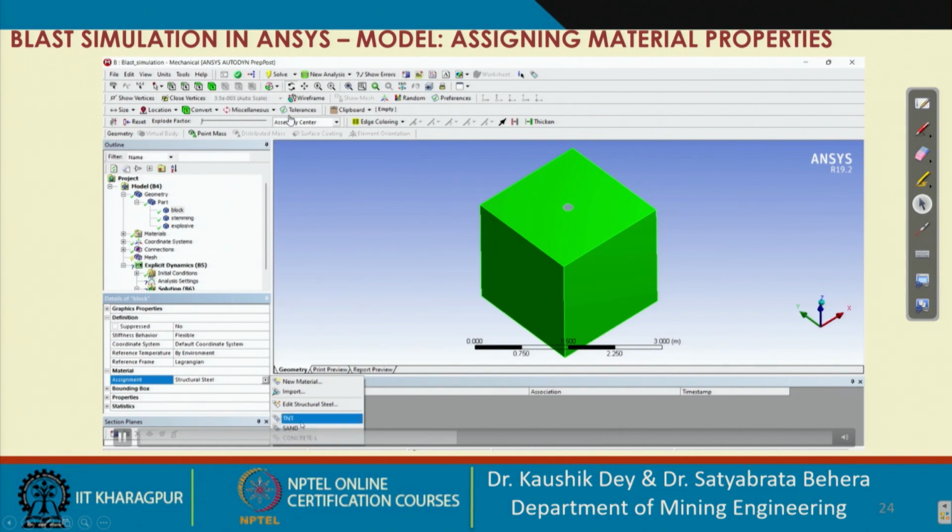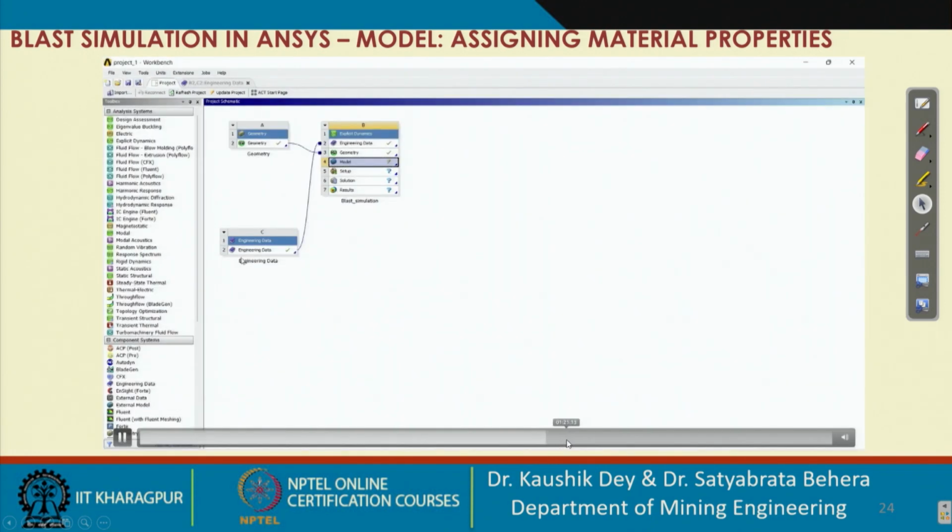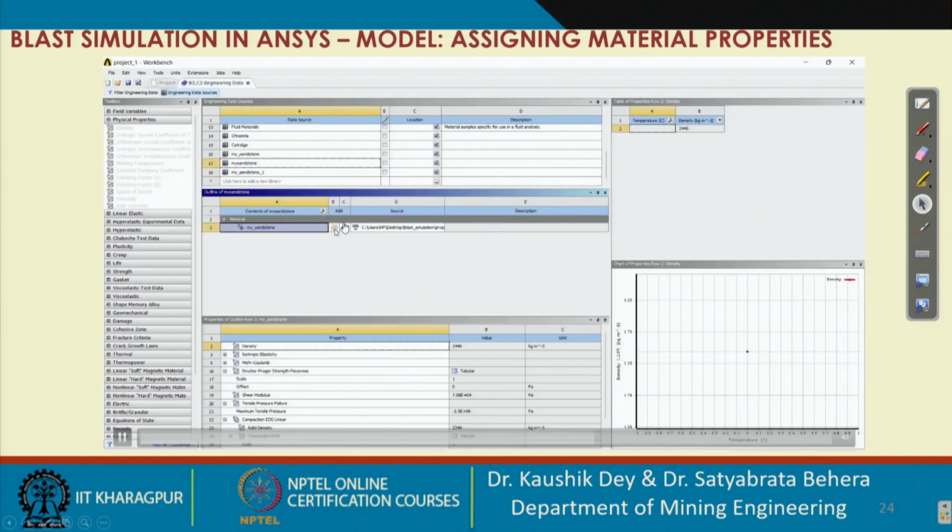so we have to go back again to the engineering library section for providing those properties. Again you have to open your engineering data section, and here you have to add those properties.